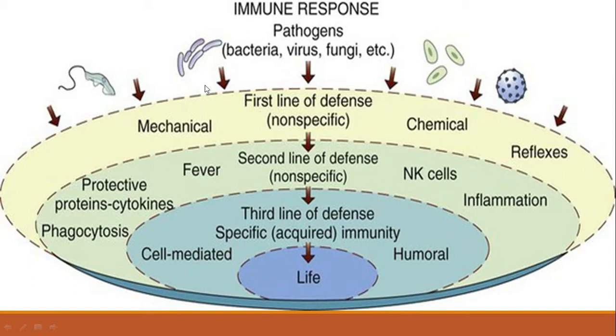When any pathogen tries to enter our body, we have some external barriers that will not allow the pathogens to enter the body. Those external barriers are involved in the first line of defense. So the first line of defense is external and non-specific.